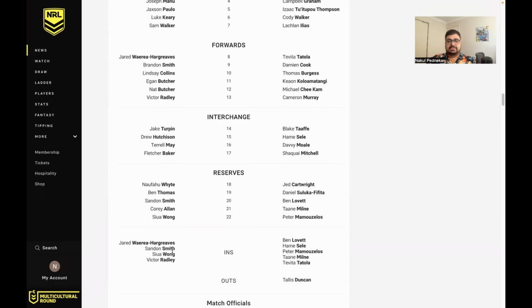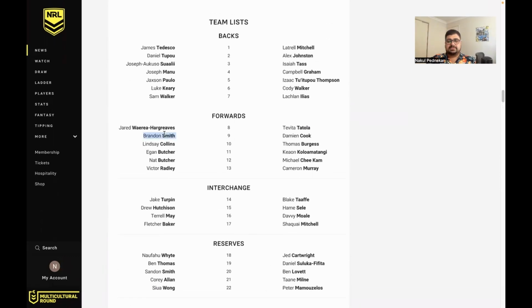So you can see 2 big ins here. Brandon Smith is still iffy whether he's going to play or not. So I'd be trading him out. Like he's just going to lose so much money in both Supercoach and NRL Fantasy.